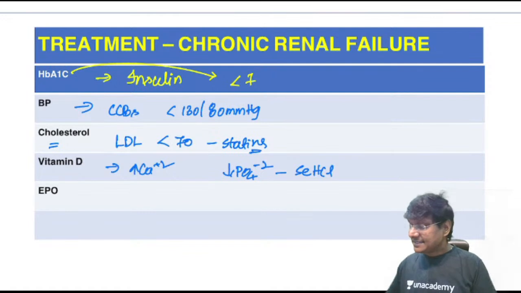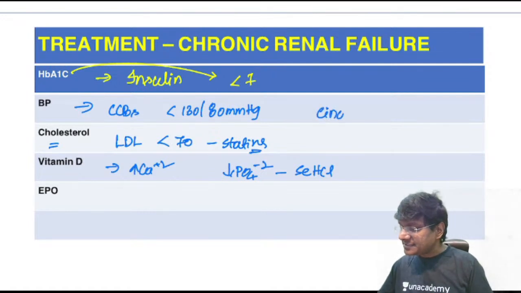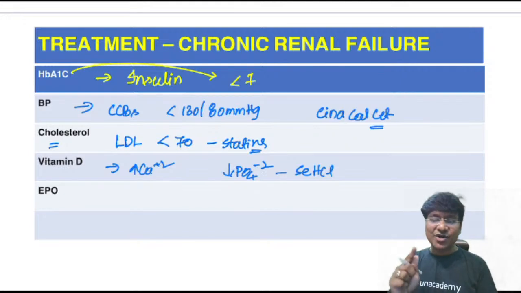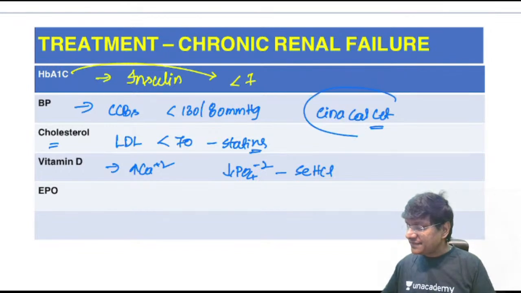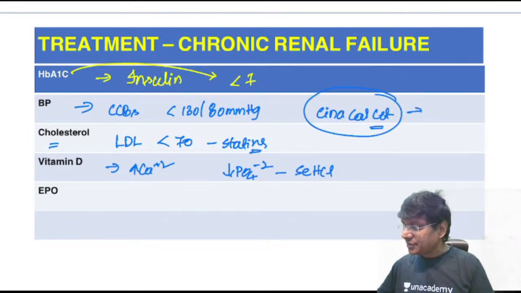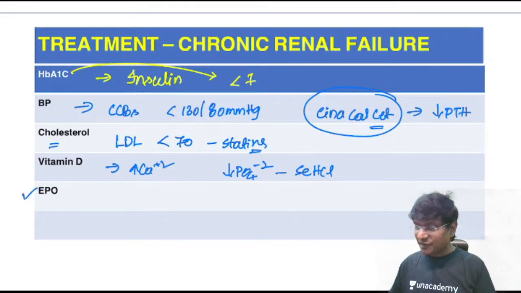Then another important drug is cinacalcet. What is this cinacalcet? Renal osteodystrophy is due to secondary hyperparathyroidism. So when you give the cinacalcet, what it will do is it will prevent the release of parathormone. The next important is treatment of anemia. So how will you treat anemia? By giving erythropoietin. So erythropoietin you have to give through subcutaneous route.